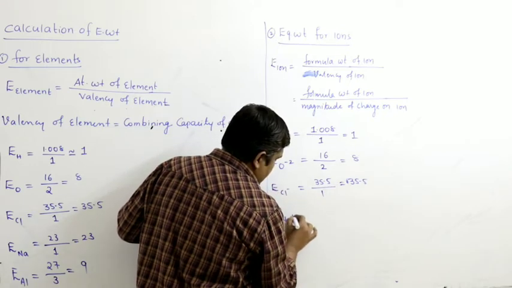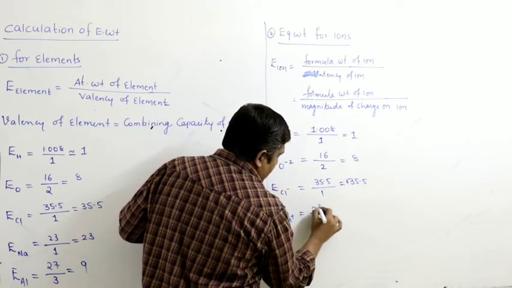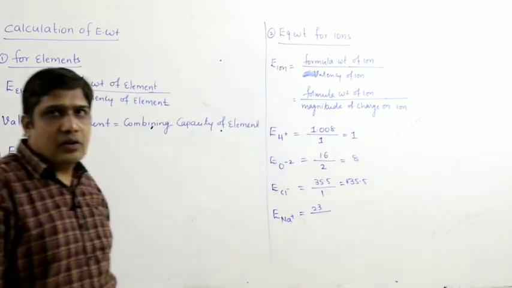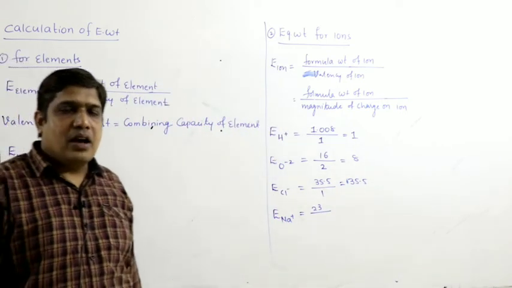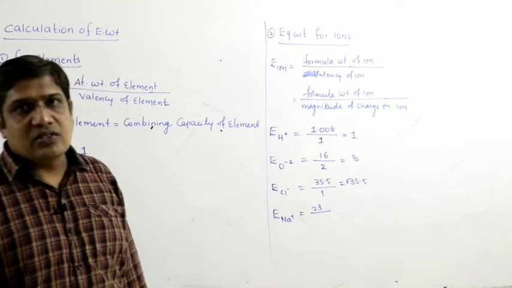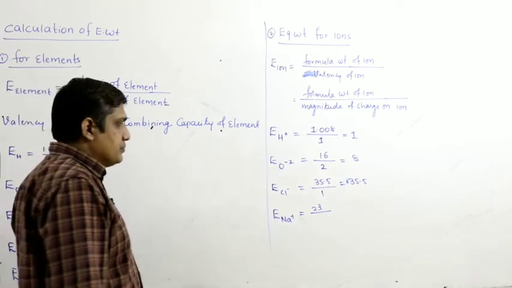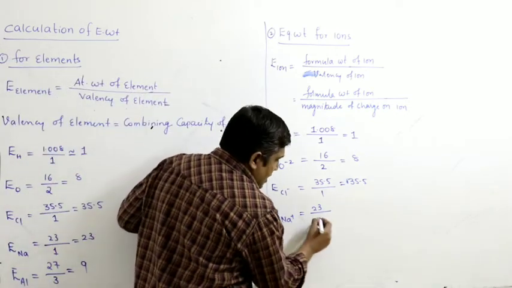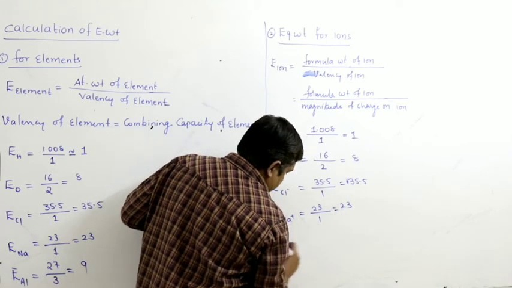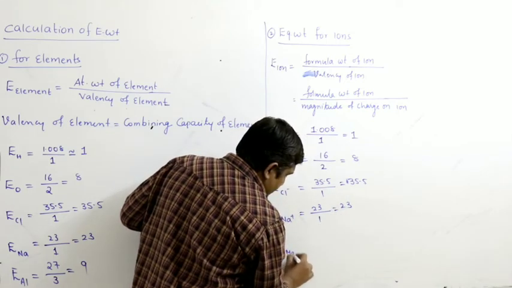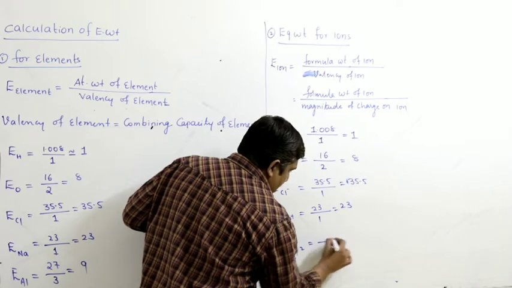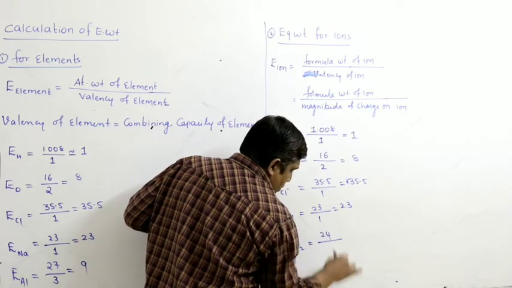Sodium, Na plus, atomic weight 23. It loses 1 electron because it is highly electropositive. By loss of 1 electron it gets the nearest noble gas configuration, that of neon. So what is the magnitude of the charge? 1. Magnesium ions, atomic weight 24.